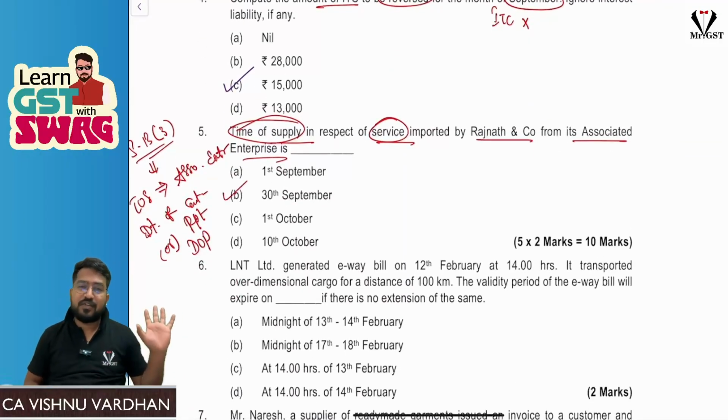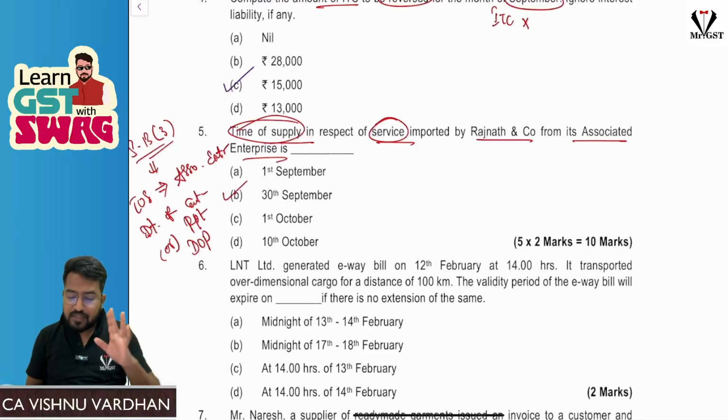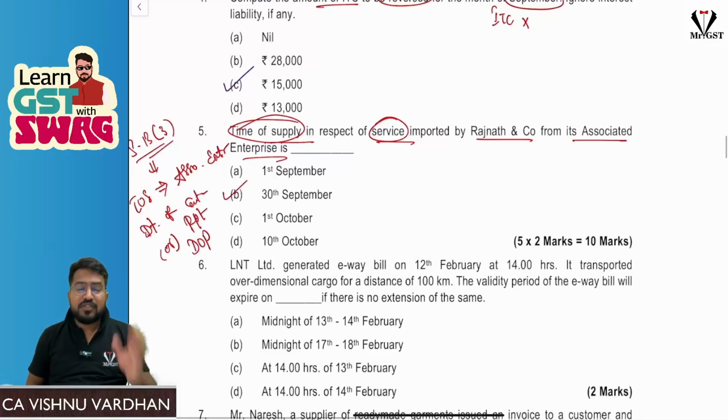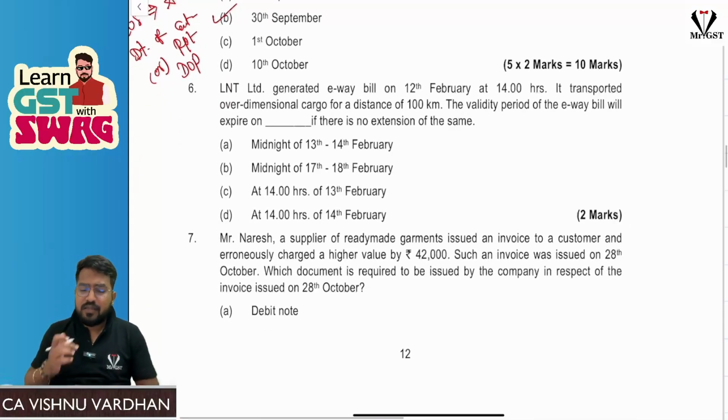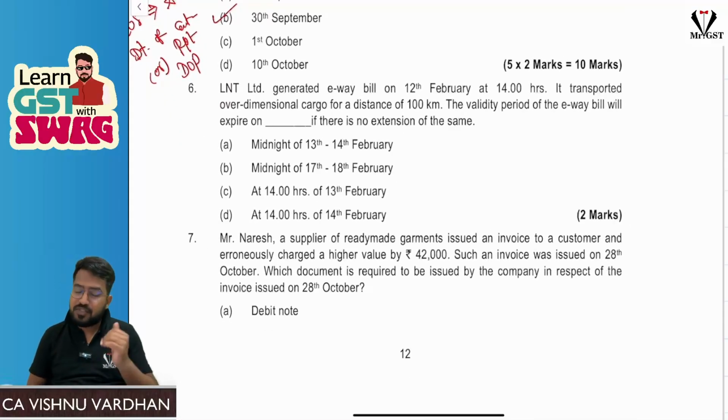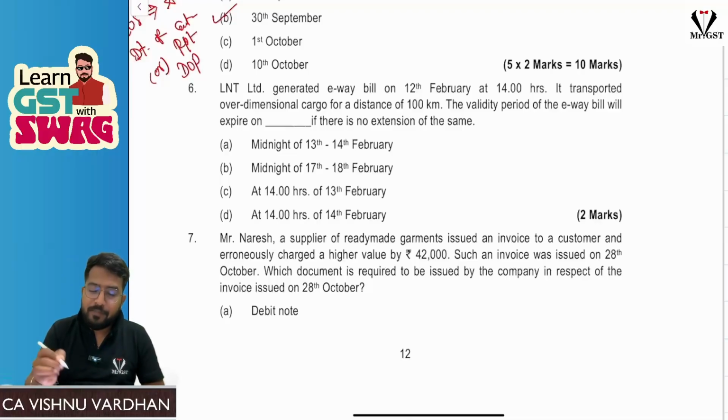Okay, these are the answers for that first case scenario, and we are done with these 10-mark questions. See, if you are conceptually clear, within less than 10 minutes we can finish these 10-mark MCQs if you are understanding the point. Next, the next 3 MCQs are independent MCQs, so we need not worry about any case scenario here.